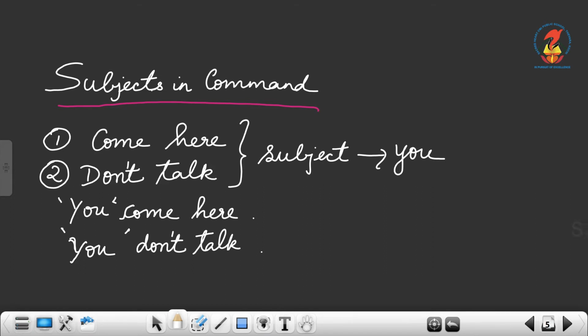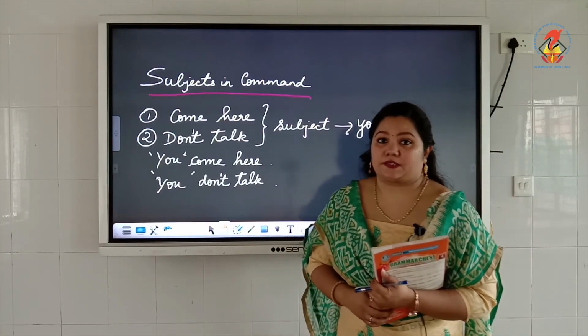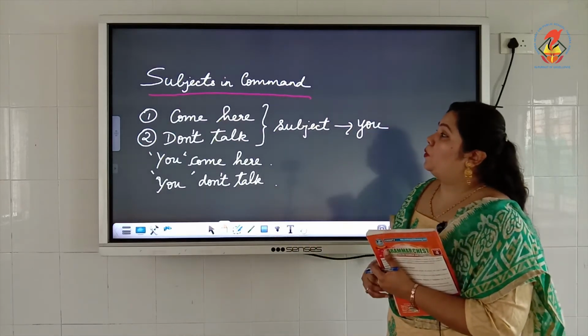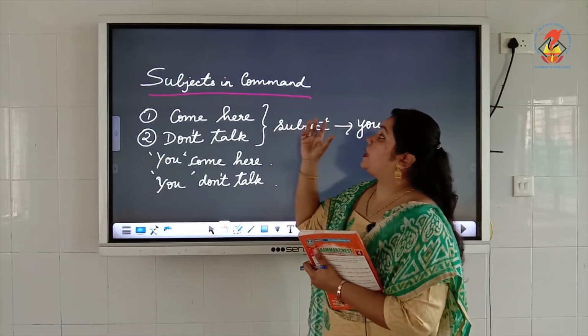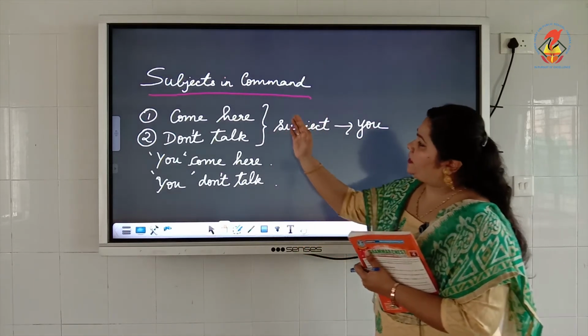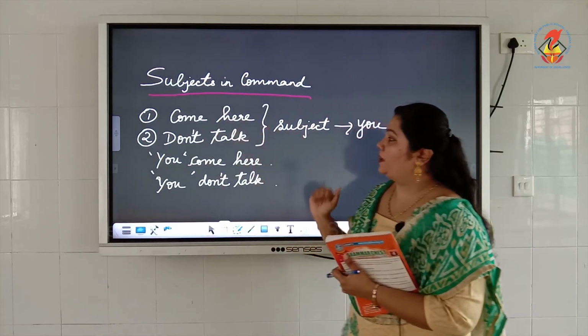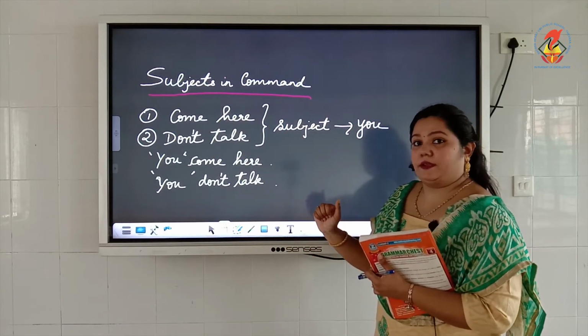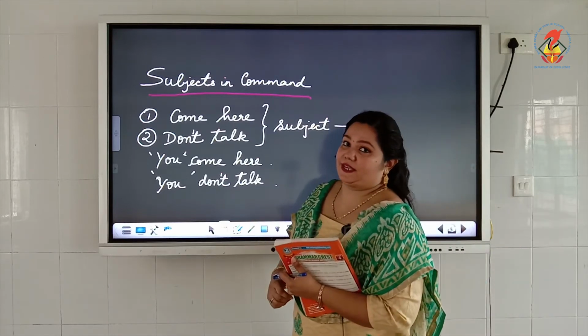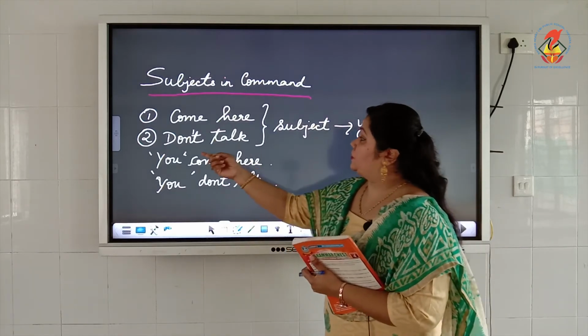Subjects in commands. Now let us see what this is. I hope you have understood what the subject and predicate of a sentence are. Now, what happens when subjects are in commands? Just look at these two sentences. You can say that they are sentences. Come here, just two words here, but we can take it as a sentence. Similarly, don't talk.